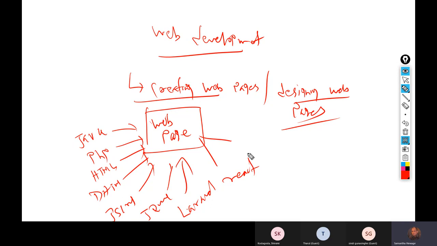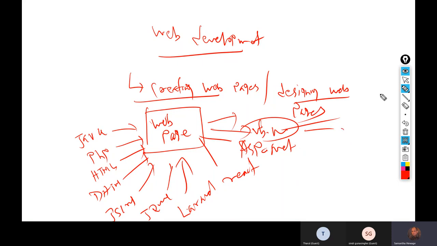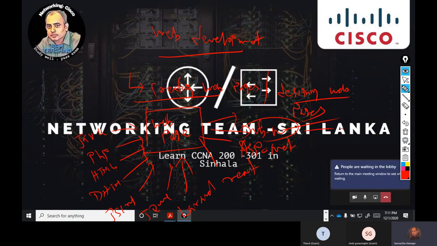We have C#, ASP.NET. Some of the most powerful Microsoft languages are also there, ASP.NET, VB.NET. VB.NET was basically developed for standalone or software-based systems. So remember that. We are learning just one particular language.